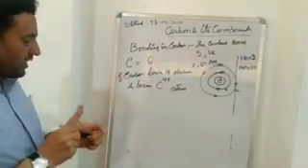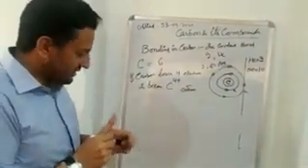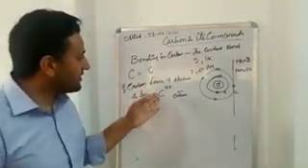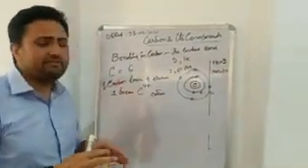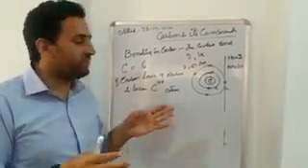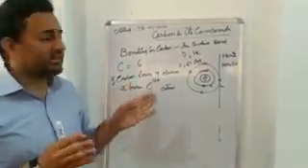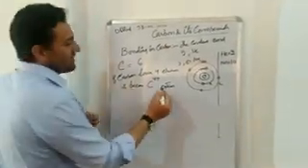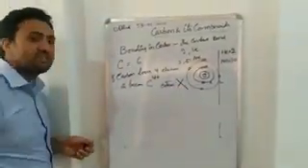Now what happens? You know that if the carbon tries to lose the electron, it needs a very large amount of energy, which is not possible to attain. Hence, this losing of electron method cannot be achieved by the carbon. Hence, let's discard this method.